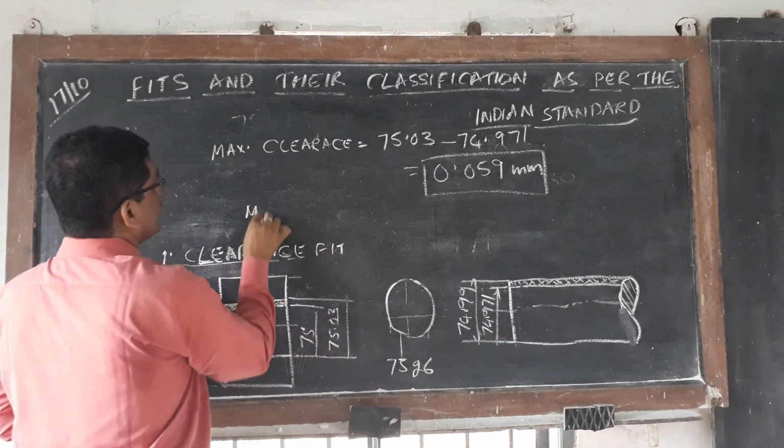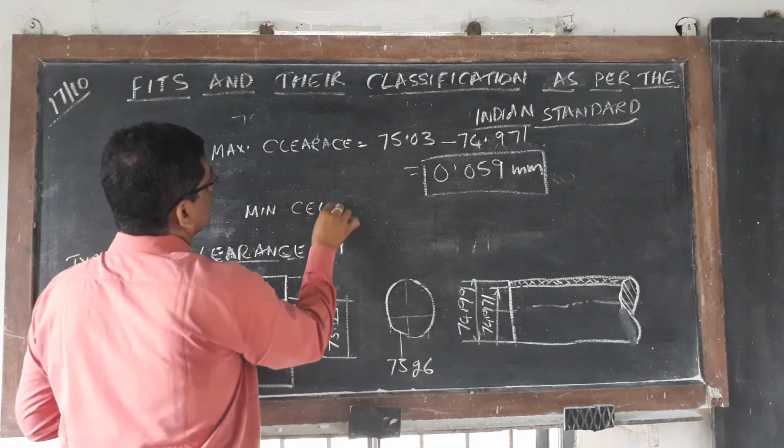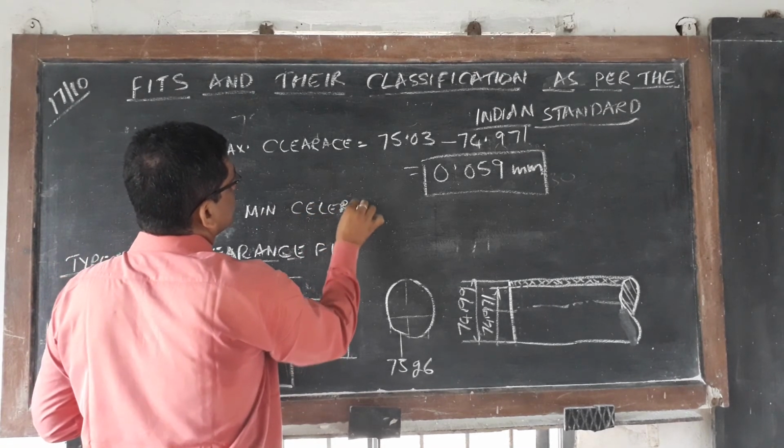Okay, minimum clearance. As I said at that time, it is 0.01.